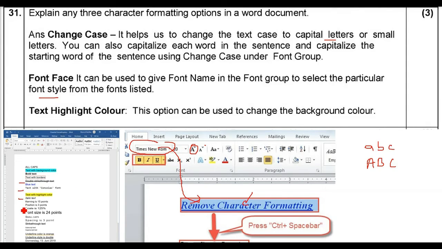So these are different fonts, shapes and sizes. Then text highlighting color. If you want to highlight a particular character or a sentence, you can highlight it. That is, the background color of that character or sentence will change. So these are some of the listings I have given. You can add others also, which you know by the time you are giving the answers, because in an examination sometimes you don't remember these.